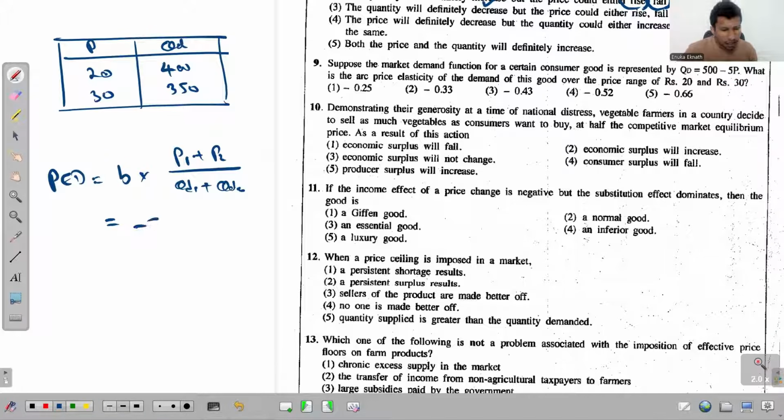So you can take that as minus 5 into P1, the first value given for price, P2, the second value given for price, and then QD1 is 400, QD2 is 350.